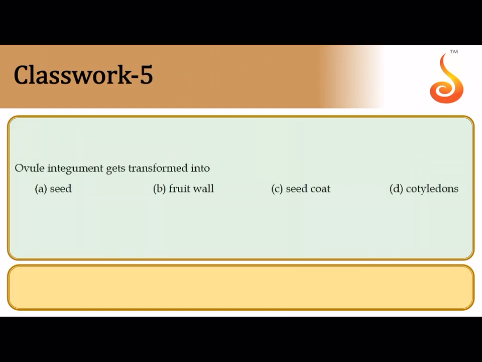Fifth question says ovule integument. What happens to the ovule integument once the ovule transforms into the seed? The ovule integument, please remember the ovule has two integuments. It is called bitegmic. So this bitegmic integument transforms itself into the seed coat. So the correct answer is the seed coat.